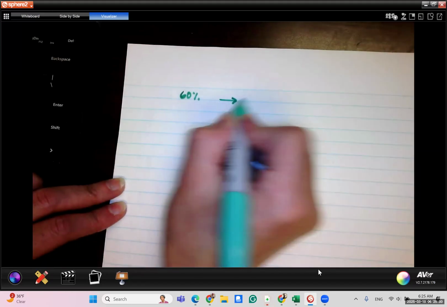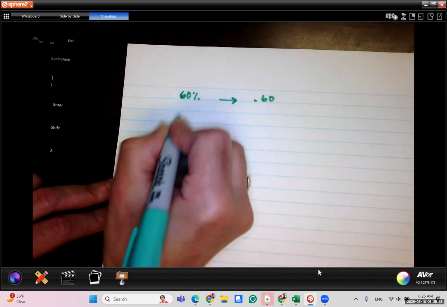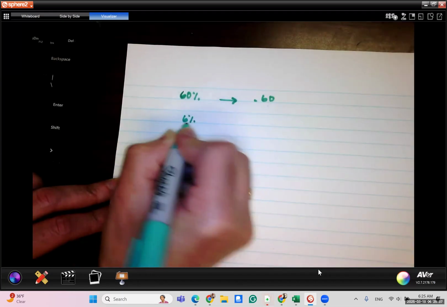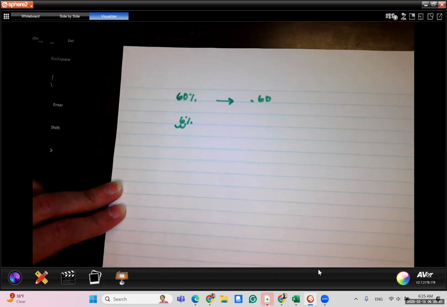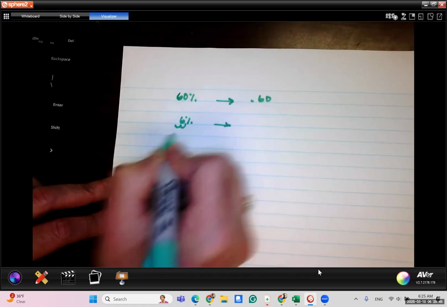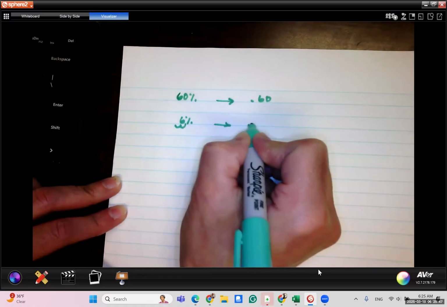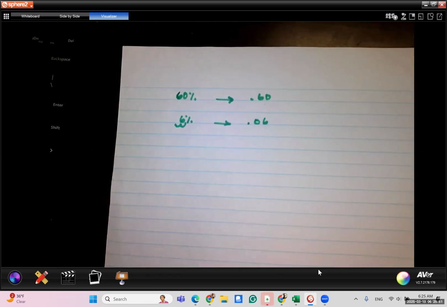So 60% becomes 0.60. You have to be very careful about that, because this is very different than 6%. If I try to move that decimal 2 places, I don't have a second place, so I would have to put a 0 over there to have that second place to move my decimal to. So that becomes 0.06. Be careful with that, okay? Or just divide by 100 using a calculator so you don't make a mistake.